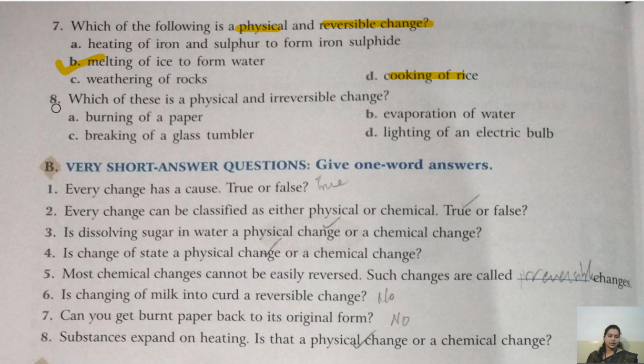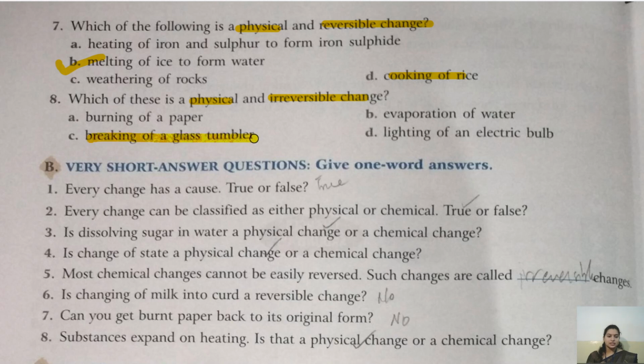Okay. Eighth. Which of these is a physical and irreversible change? Now let's see. Burning of paper. So in burning of paper, is a new substance formed? Yes. So it is a chemical change. Evaporation of water. When water is completely evaporated, can we get it back? No, we cannot get it back. Okay, so it is not a reversible process.